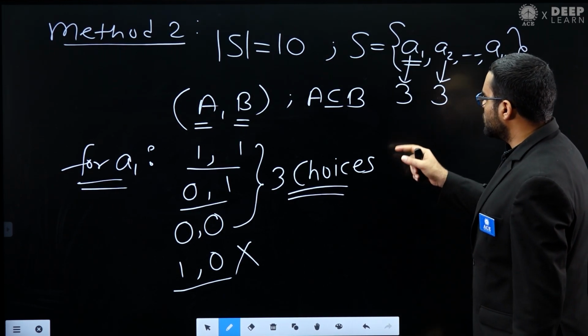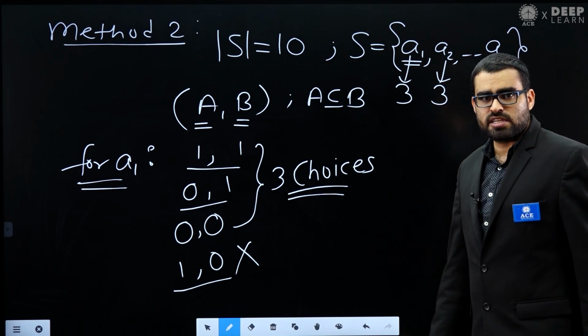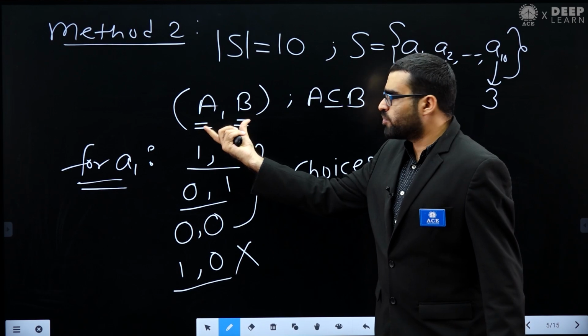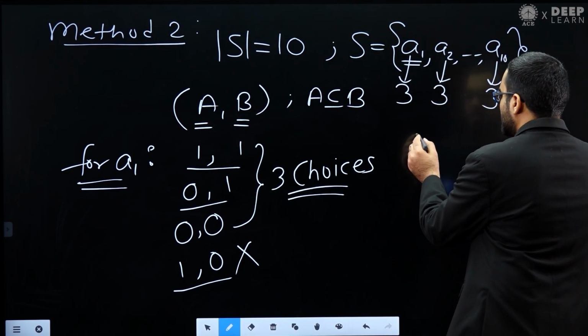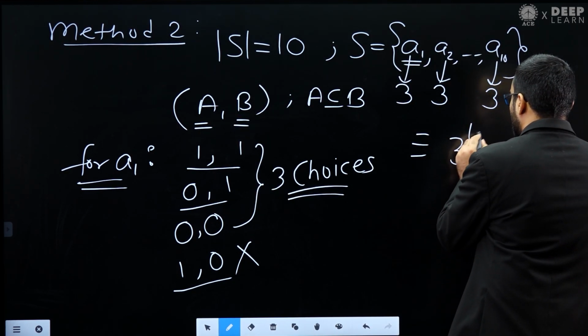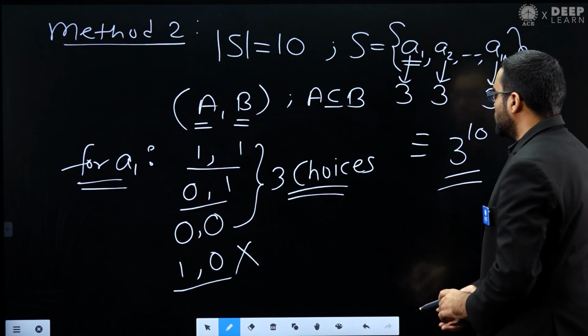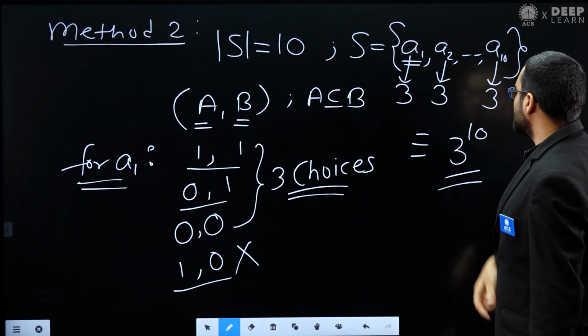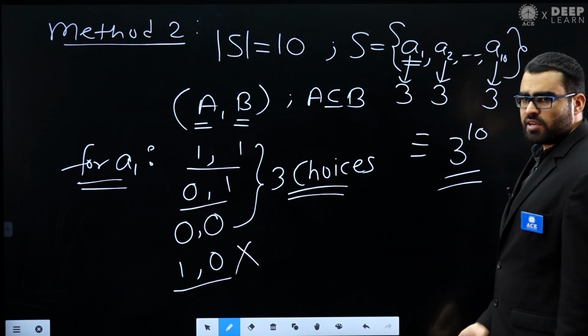Because for each element I have three choices and there are 10 elements, how many pairs of this type can I make? That will be 3 power 10, because I can apply the product rule here. For A1 I have three choices, for A2 I have three choices, and so on. For A10 also I have three choices.